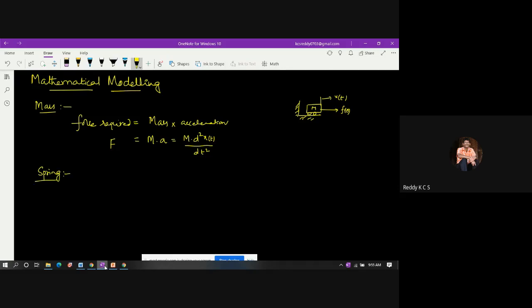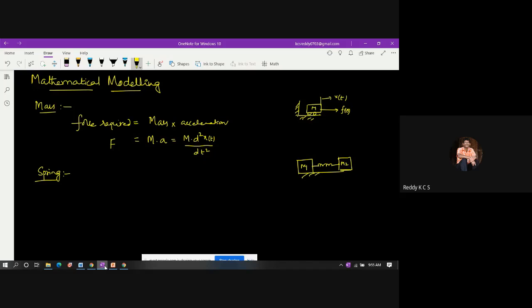Similarly, I can write for the spring, which is a conservative element. Say I have mass 1, then a spring, and then mass 2.